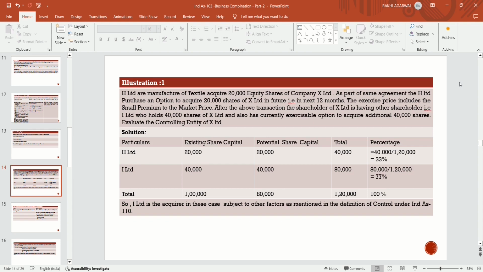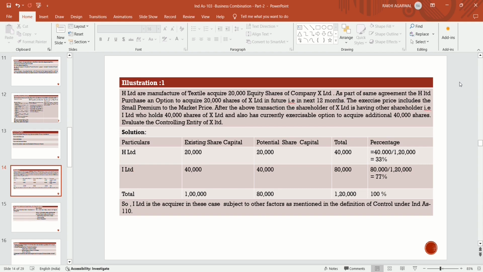Who is the controlling entity in both? In this case, the solution is that H Limited has existing shares of 20,000 and the potential to acquire an option in future of 20,000 shares. So he has existing shares of 20,000 and in the next 12 months he will acquire 20,000 shares of X Limited. So existing shares plus potential shares, the total becomes 40,000. So potential shares are also considered while calculating control over the entity.